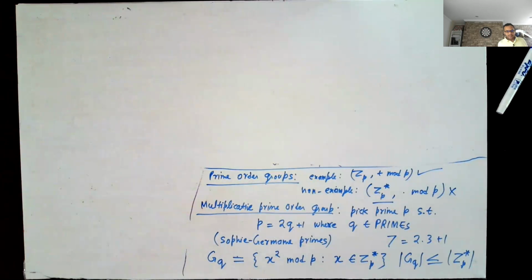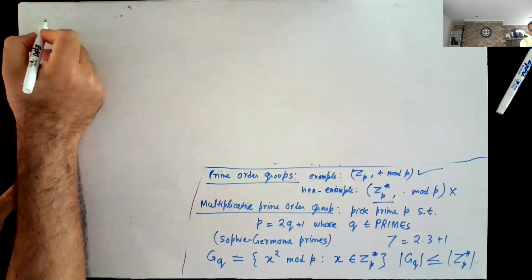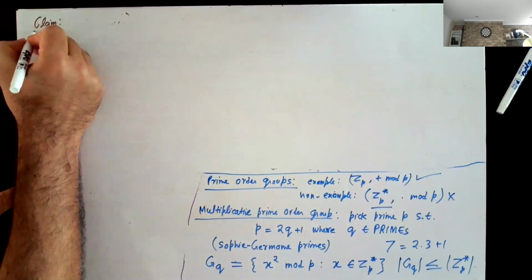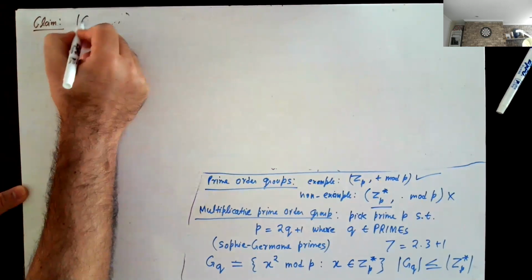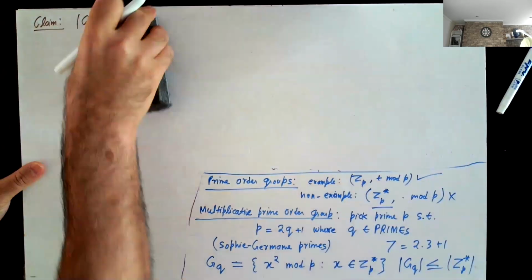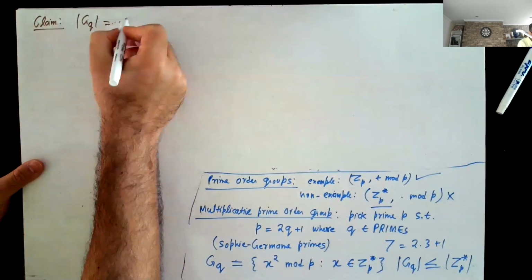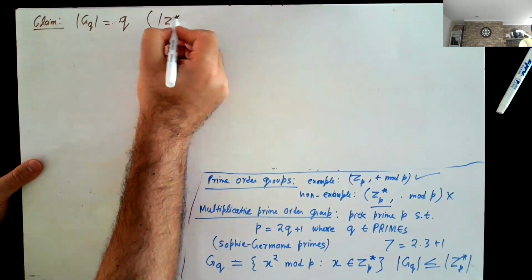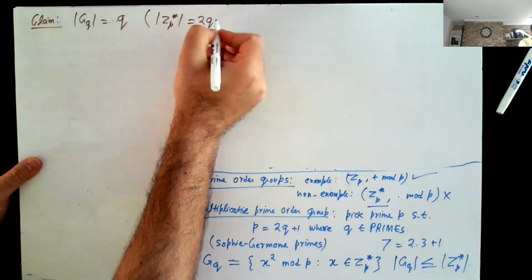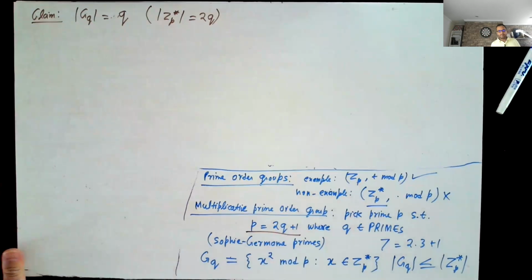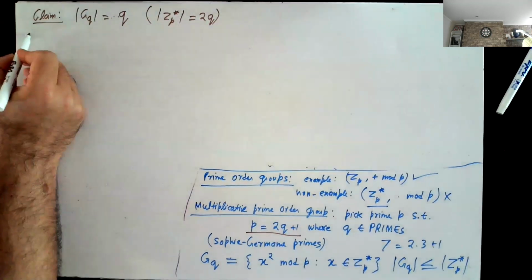Now my claim is that ZQ is a prime order group. And in fact, I will make a more specific claim. The order of ZQ is actually equal to Q. And keep in mind that the order of ZP star is actually 2Q, right? Because it's P minus 1 and P minus 1 is 2Q. So let's try to prove this claim.